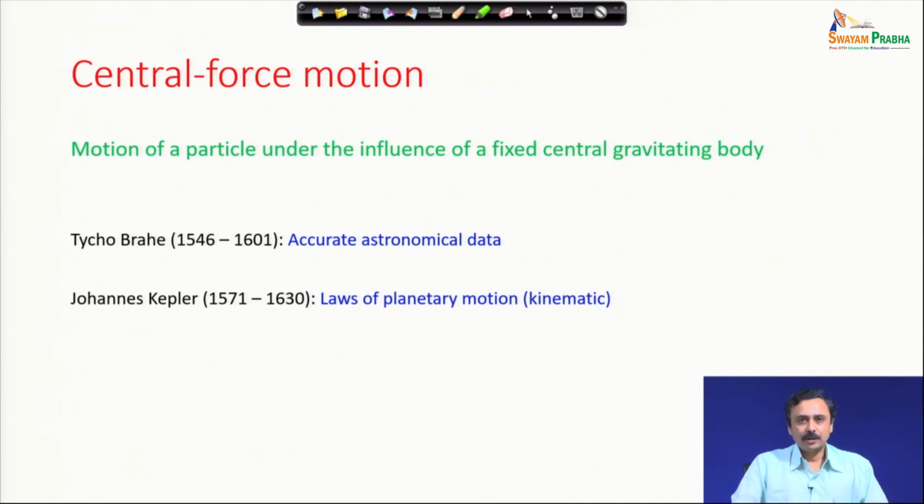Johannes Kepler was an assistant of Tycho Brahe. Now, all this data was collected by Tycho Brahe himself.